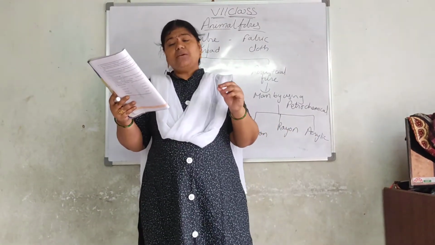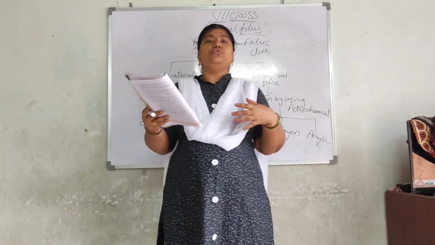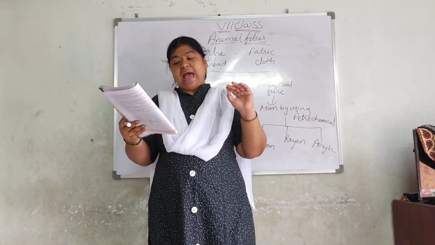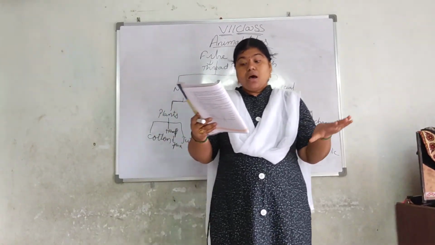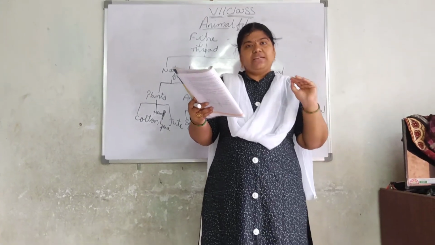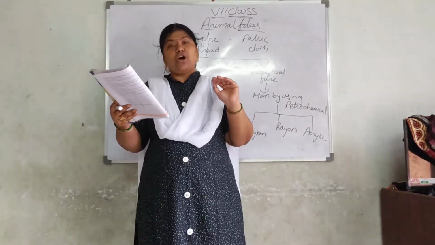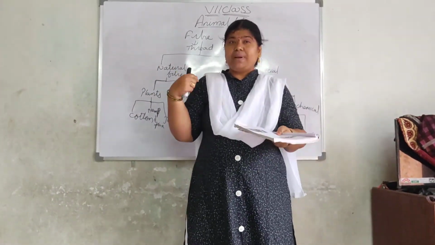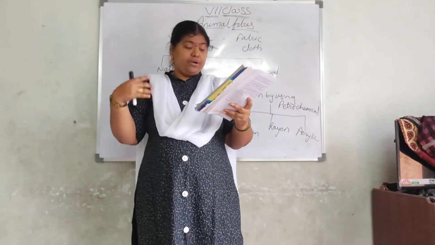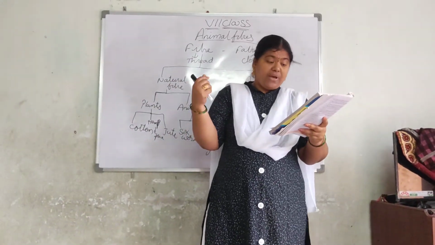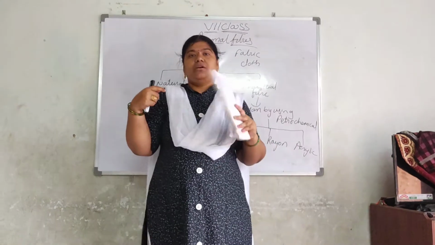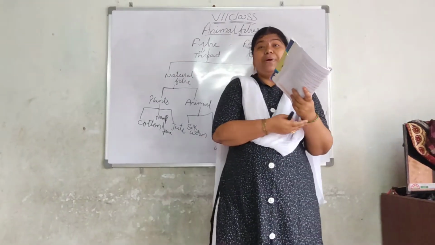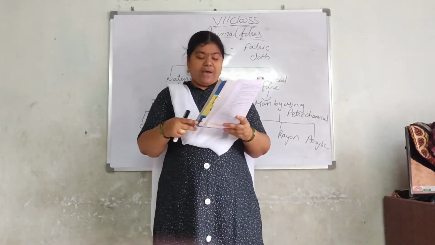Just like cotton and jute give us fibers, animals are also giving us fibers. What fibers do animals give us? Is the way of obtaining them similar to plants? In the same way as we get fibers from plants, we get them from animals also. Which part of the animal is useful to make fabric? Which part of the silkworm do we use to get fabric? Which part of sheep and goat do we use to get fabric?